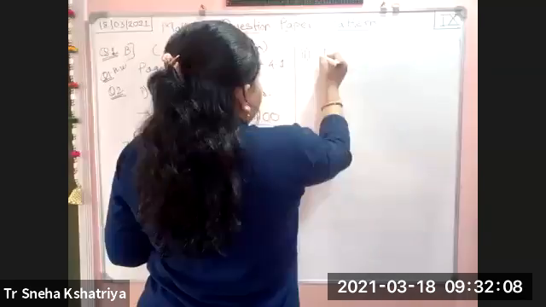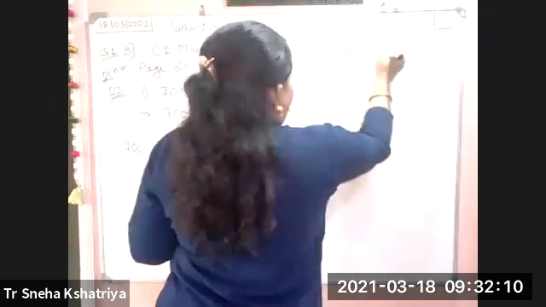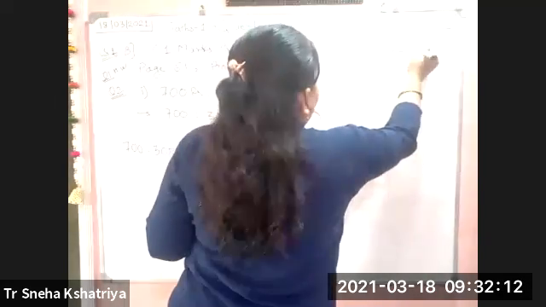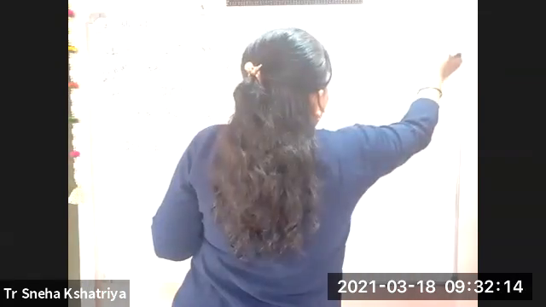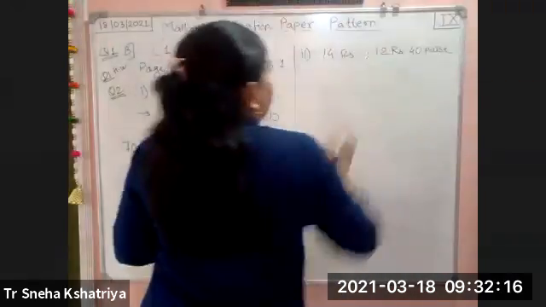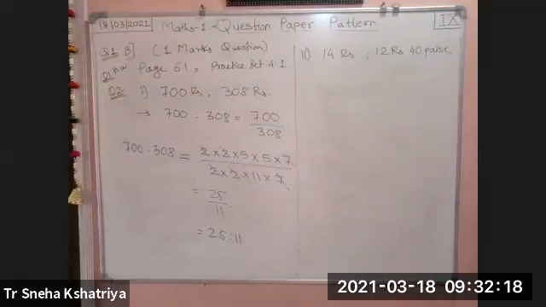Second one, that is 14 rupees and 12 rupees 40 paise. Now see here, rupees cannot be converted to paise. It can be converted, but it becomes a very lengthy procedure and very difficult to solve. So it is better to shift from rupees to paise.